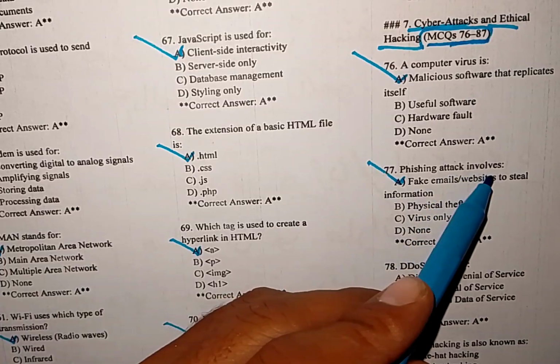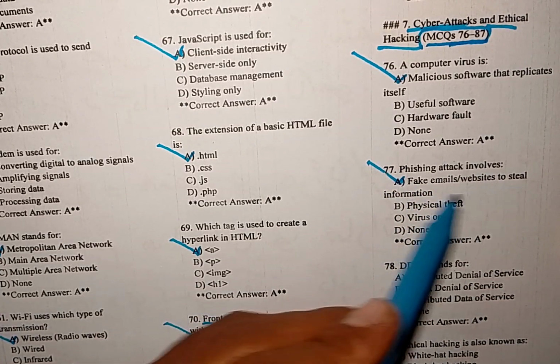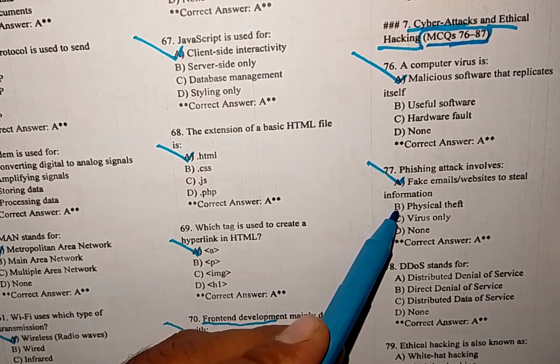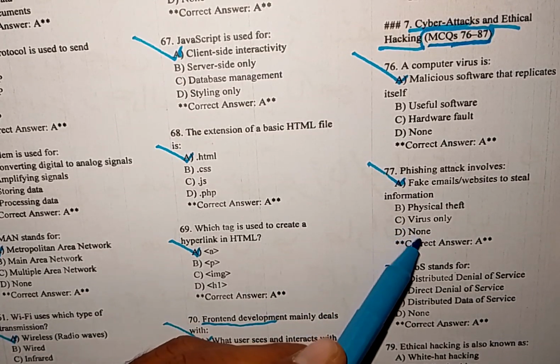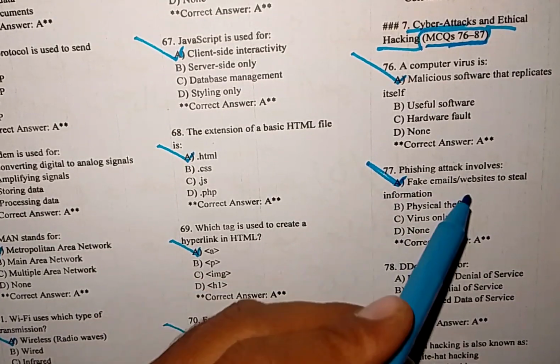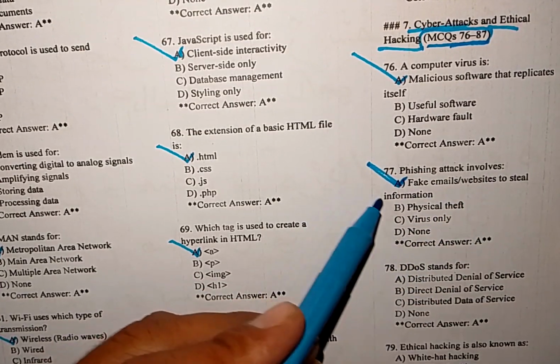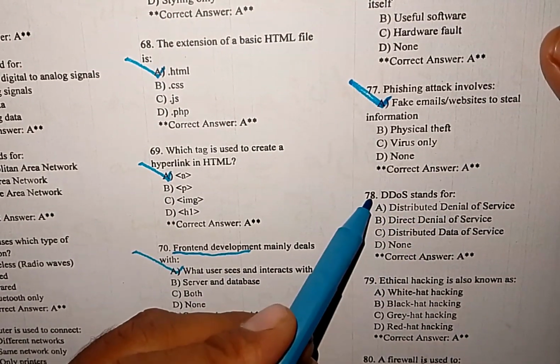Phishing attack involves fake mails or websites to steal information, physical theft, virus only, or none. So phishing attacks involve fake emails or websites to steal information.